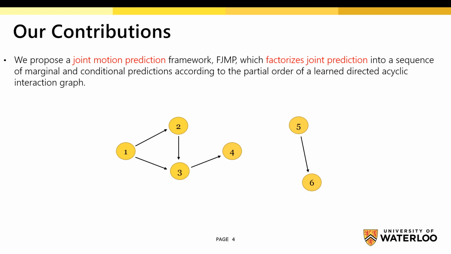Given a learned interaction DAG, we can factorize joint prediction as follows. We first produce marginal predictions for the source nodes in the DAG. Then we step through the topological order of the DAG and produce conditional predictions for the next set of agents, which condition on the predicted future of their parents in the DAG. We continue this process until all agents have a predicted future. The resulting scene-level prediction is what we refer to as a factorized joint prediction.